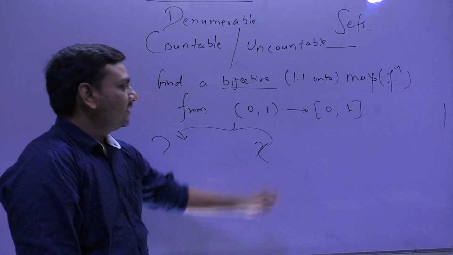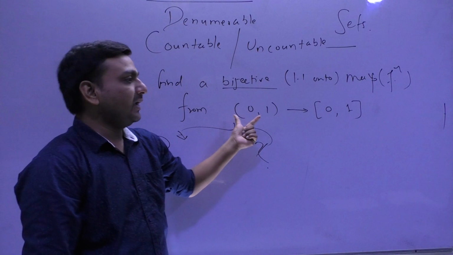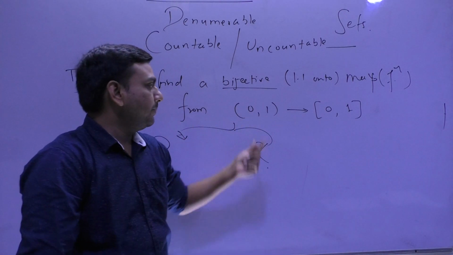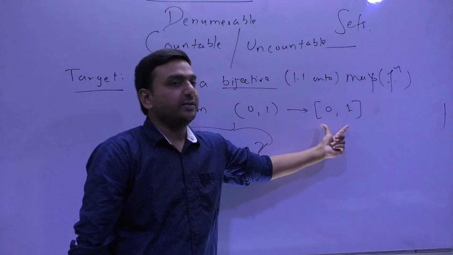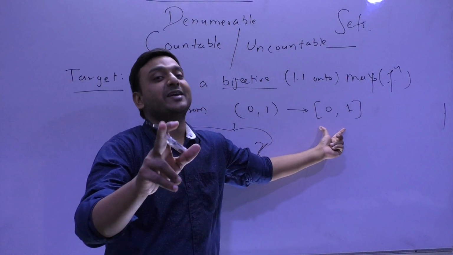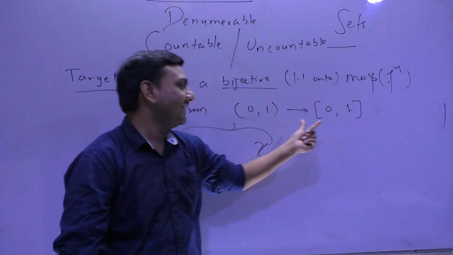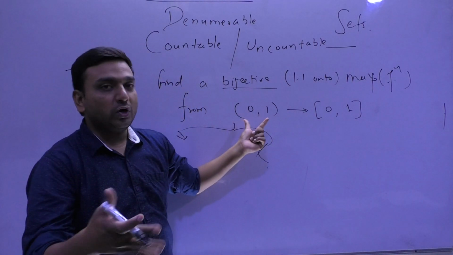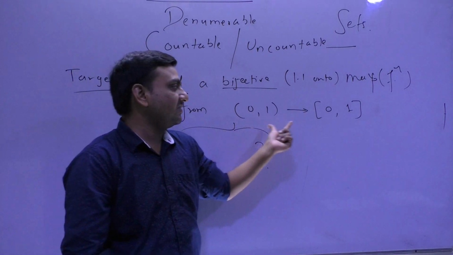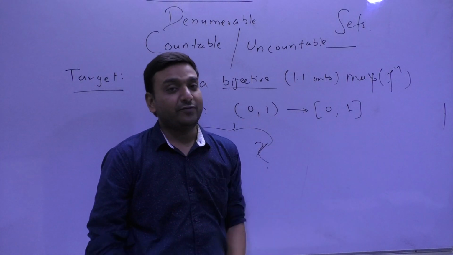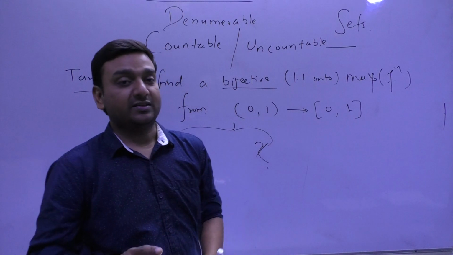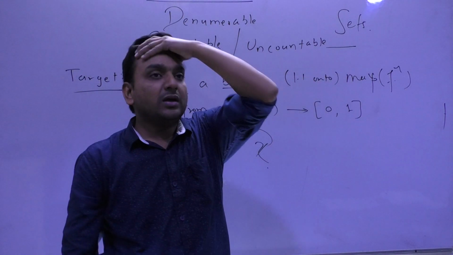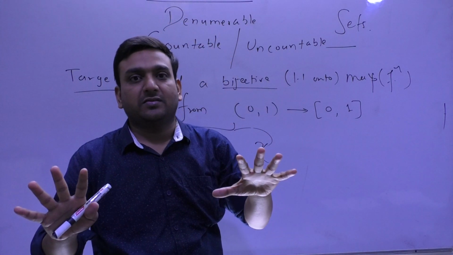How? If you are able to find a 1-1 onto map between this and this, I am saying if yes, then we may say that there is no difference between this and this. And difference doesn't mean element wise. Difference means these are some classes, you can say.